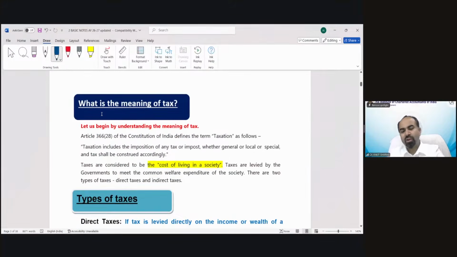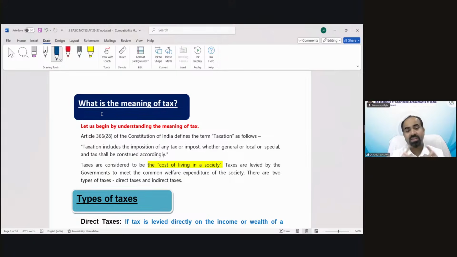Now, what is the meaning of tax? Let me tell you one thing before discussing this topic: what is the meaning of tax, and why is there tax? In a practical way, in very layman language, if you live in a society, practically you are living in a colony. There are society charges. We all know that. So why is there a society charge?